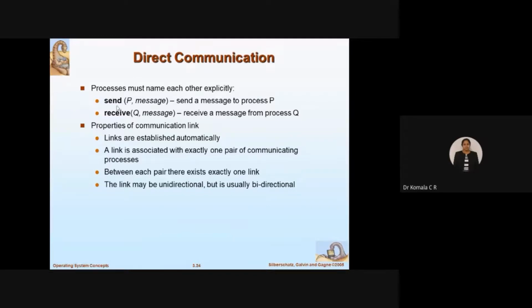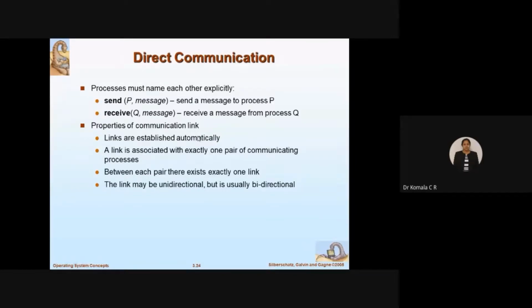I should know whether P is a sender or receiver. Here in this example, I am taking P as a sender, Q as a receiver. So P will either send a message to process Q, or receive a message from process Q. That means what Q is sending, P is receiving. Fine. So properties of communication link here.